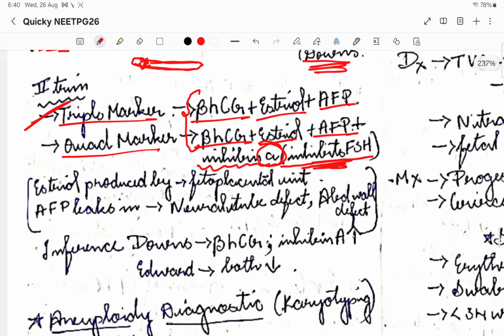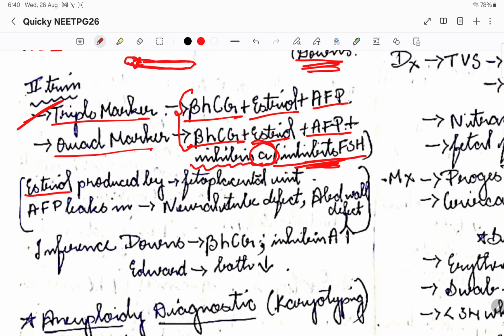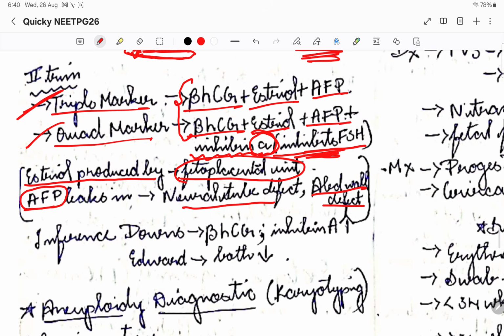Coming back to the function of estriol, I told you in the beginning itself, estriol is produced by the fetoplacental unit, so it tells how the baby is growing. Then AFP, the alpha fetoprotein: in diseases like neural tube defect or abdominal wall defect, which we discussed, there will be leakage of AFP. So AFP will rise in neural tube defect and abdominal wall defect, and that is why we can test AFP. These are the triple and quadruple markers.